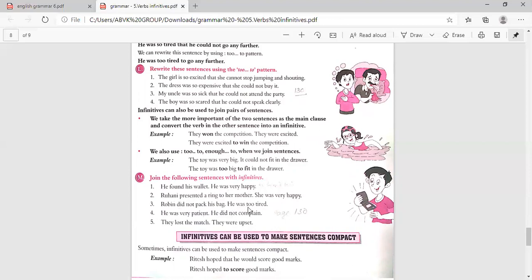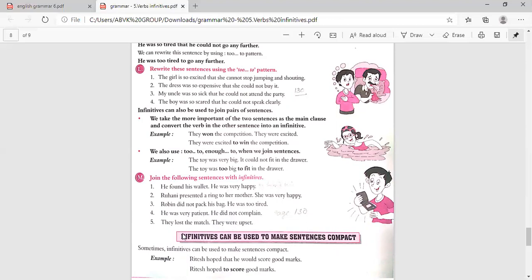Robin was too tired for what? To pack his bag. He was very patient. He did not complain. Then why did he not complain? He was very patient enough to complain. So here in these sentences, you took the last one, but here he was very patient for what? To complain.